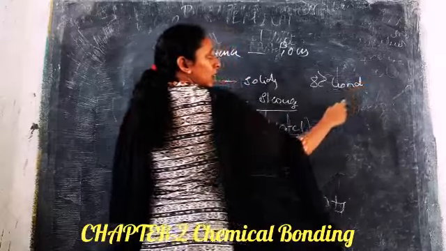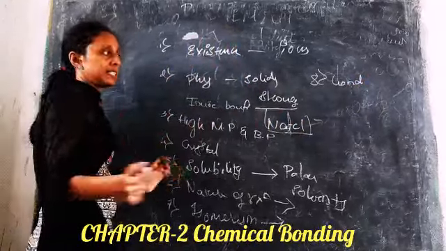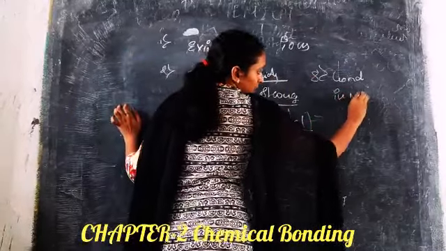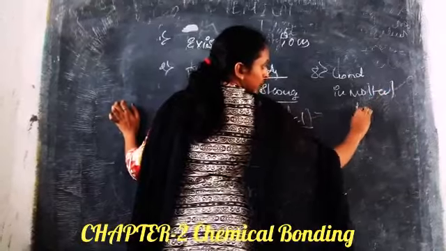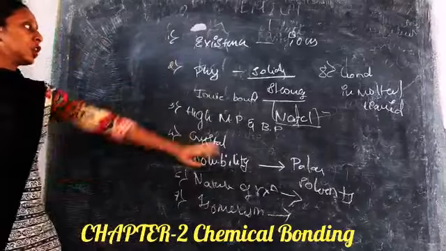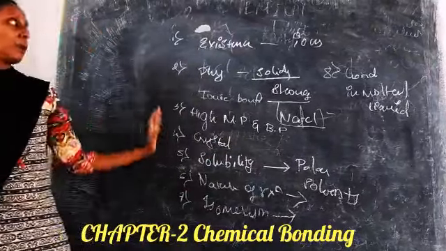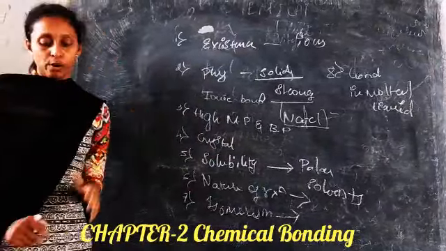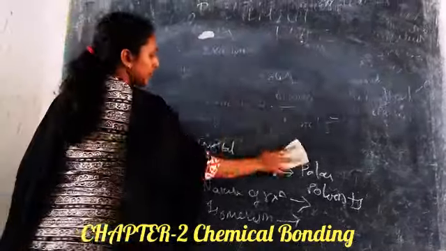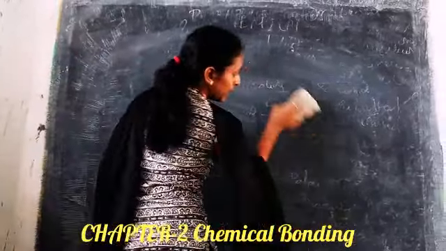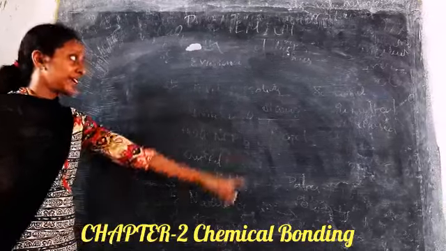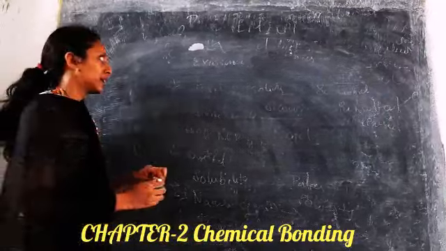These are very bad conductors of heat and electricity when they are solids. Only in the molten or liquid state are they very good conductors of heat and electricity. In solids they are very bad. So these are the eight properties of this electrovalent bond. We studied what an electrovalent or ionic bond is, the causes, the examples, and the properties of the electrovalent bond.